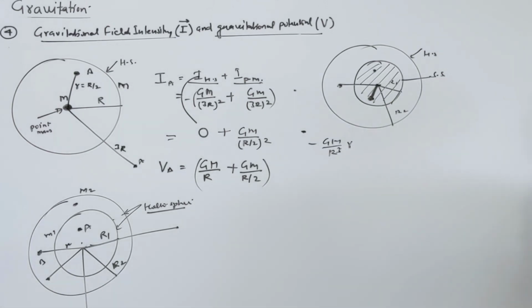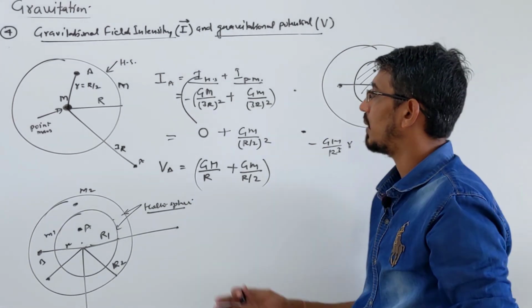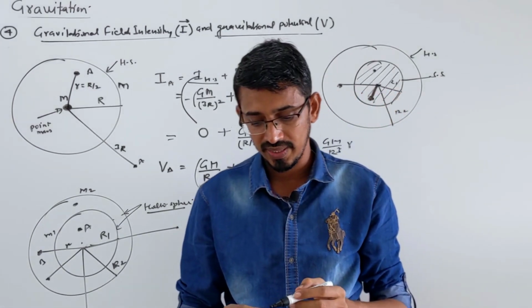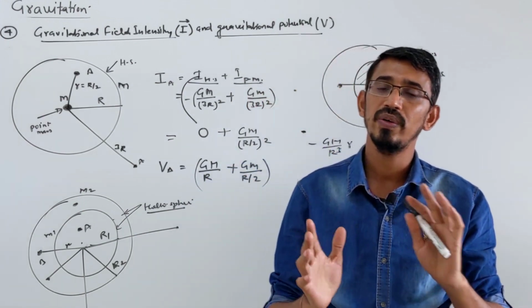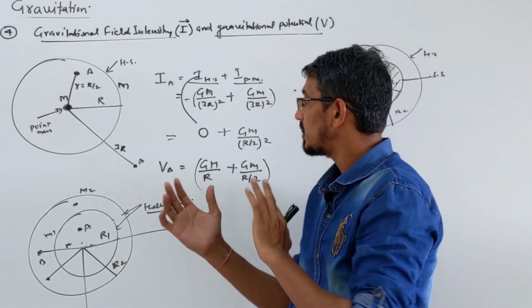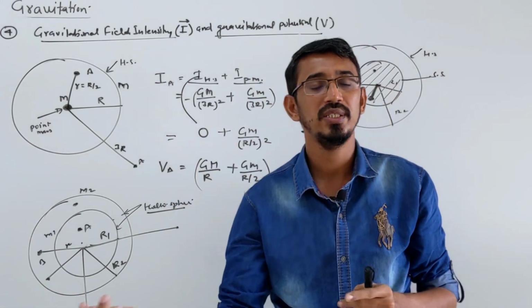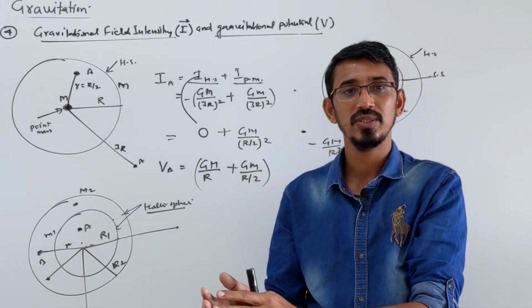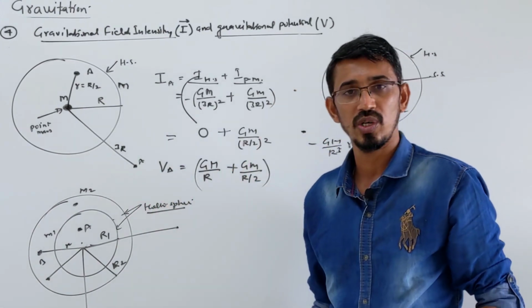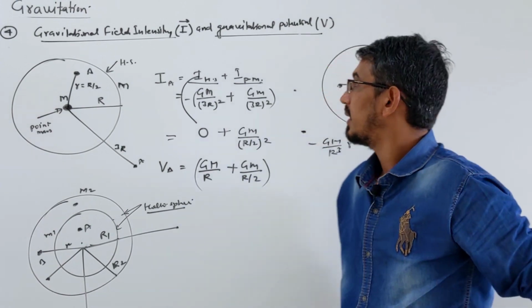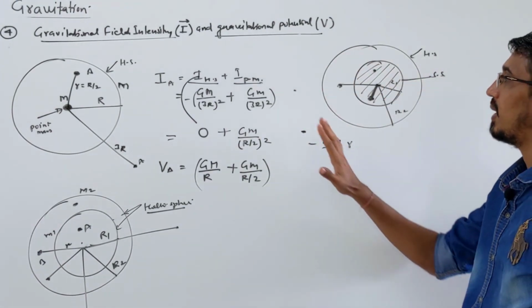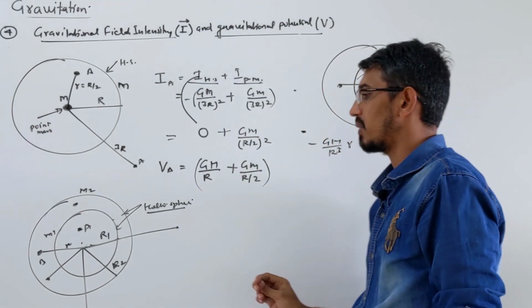Okay, so these were additional points about the gravitational field due to the hollow sphere, solid sphere and point mass combination, right? The questions are always very easy. These questions will be linked again with potential energy. The potential and potential energy will be related again, so some questions you will see in the next topic also. Okay, till here we have now completely done the gravitational field intensity and potential, okay?